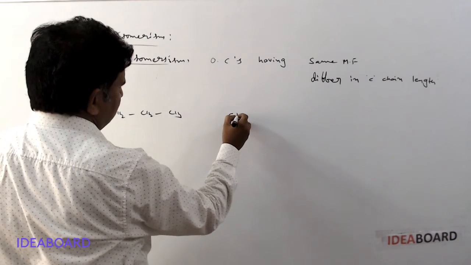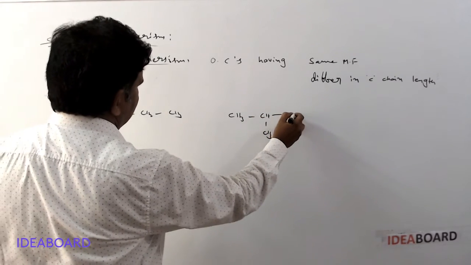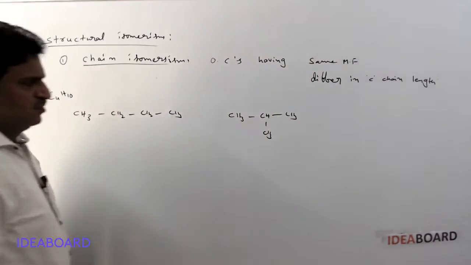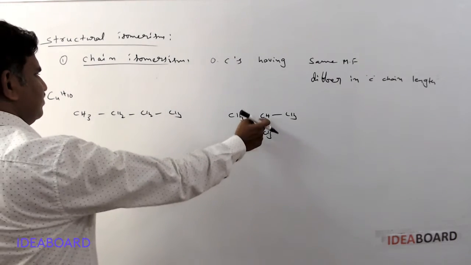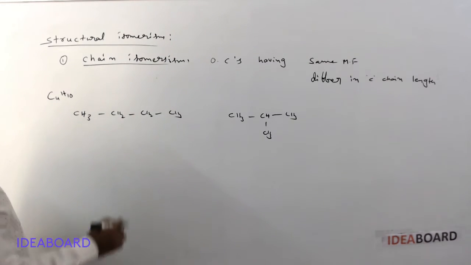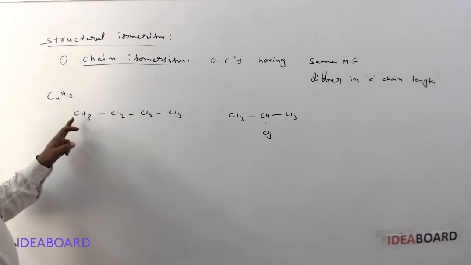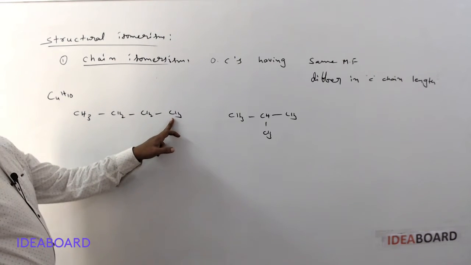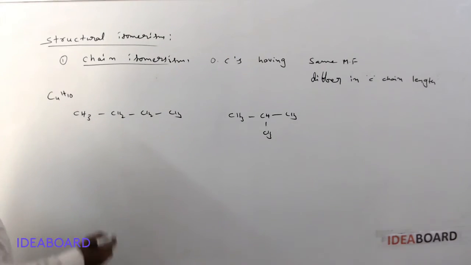The other isomer is CH3, CH, CH3, CH3. This is called 2-methylpropane, or isobutane. n-Butane and isobutane are chain isomers because there is a 4-carbon chain in n-butane, while here only a 3-carbon chain is present.